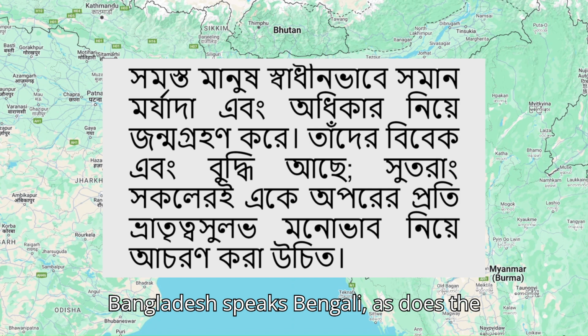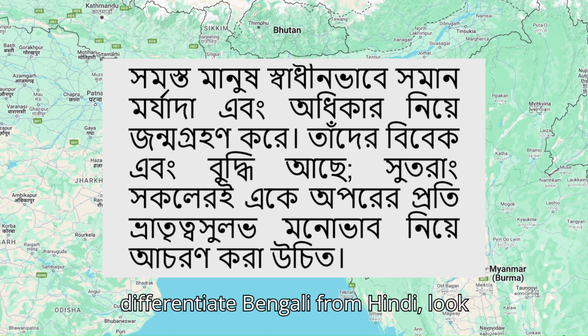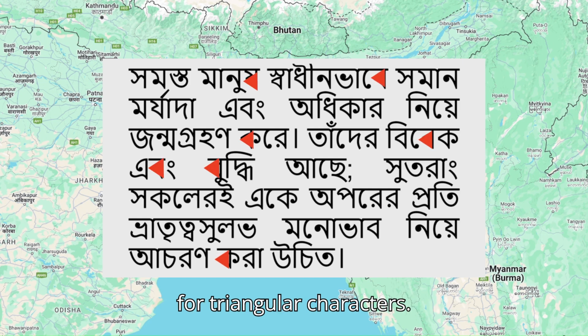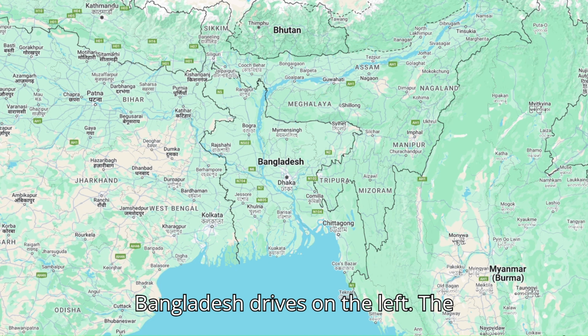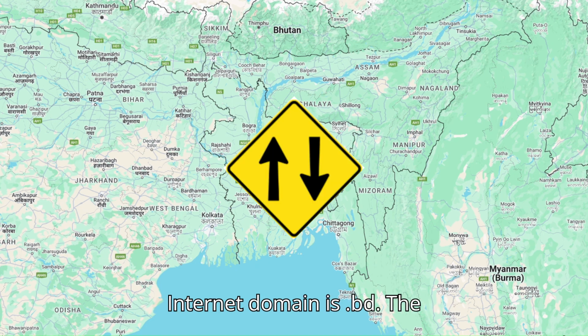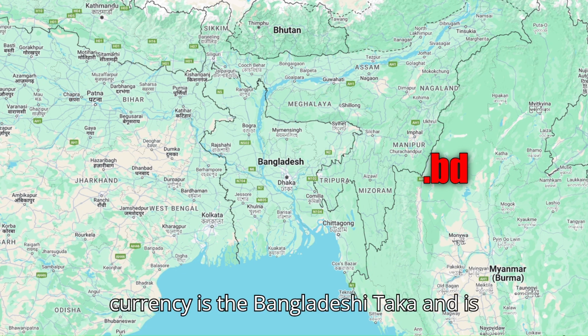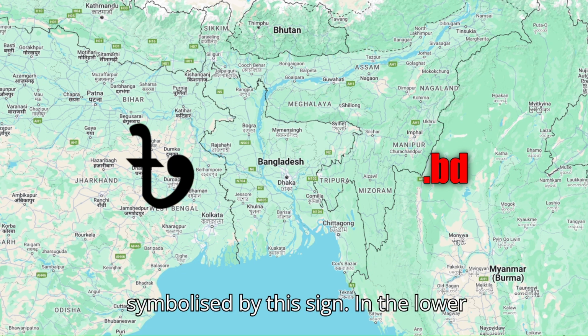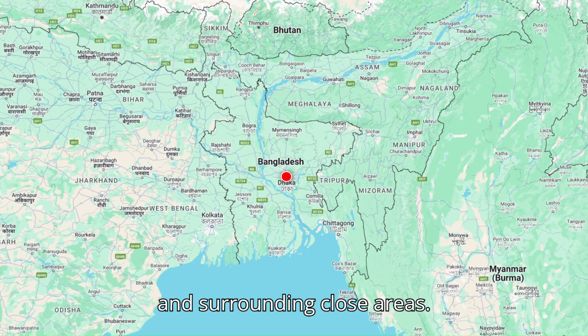Bangladesh speaks Bengali as does the Indian territory around it. To differentiate Bengali from Hindi, look for triangular characters. Bangladesh drives on the left. The internet domain is .bd. The currency is the Bangladeshi taka and is symbolized by this sign. In the lower ranks you are most likely to get Dhaka and surrounding close areas.